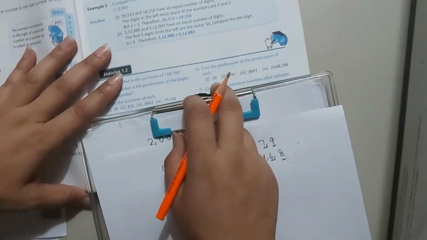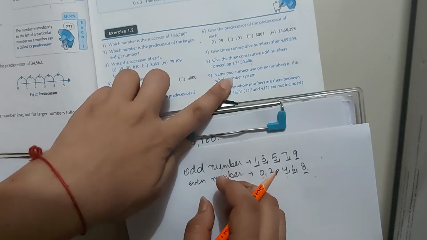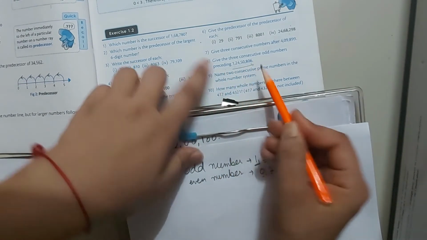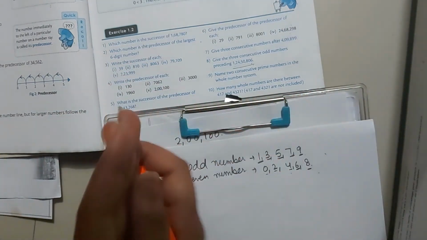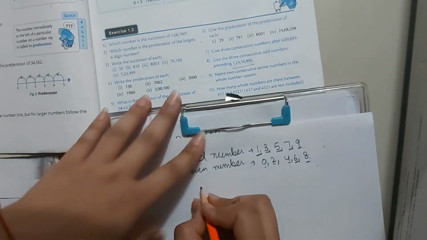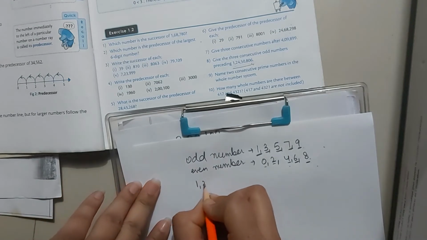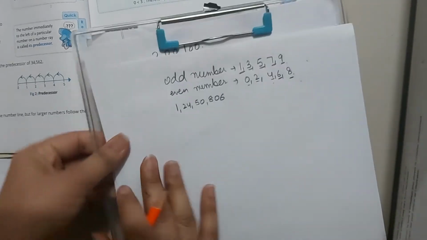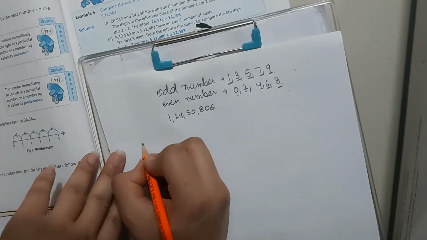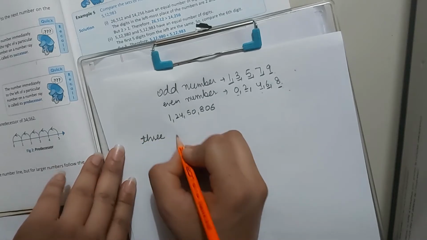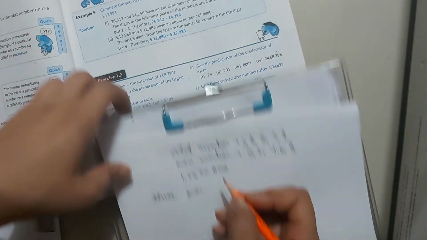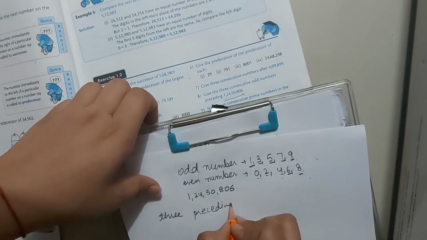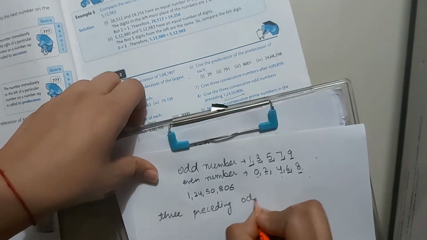So in our question, what did they ask? Name 3 consecutive odd numbers preceding this term. Preceding means the predecessor of these terms. So what is the term? 1 crore 24 lakh 50,806. How do we write the 3 preceding odd numbers?